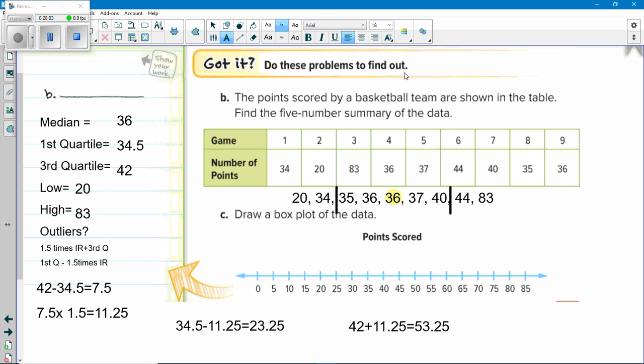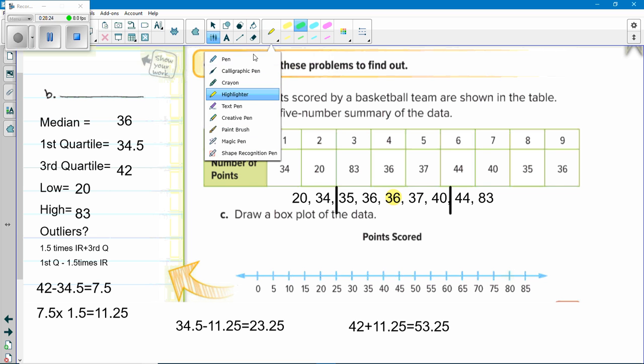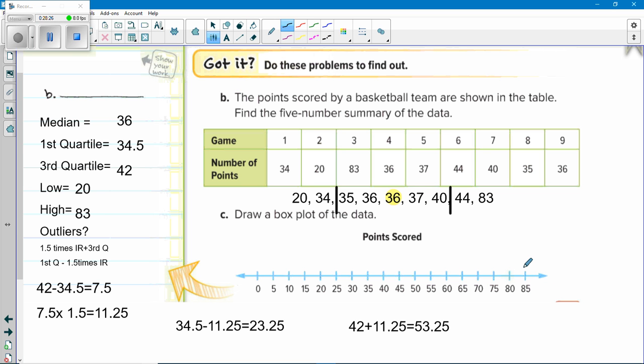So we go up here. Let me get this set up real quick. Okay. I'm going to put some dots in here. Alright, I'm going to try to go up above it. That's not going to be easy. Let's just do this freehand. Go with a pen. So over 83, which is a little bit past here, you're going to have an asterisk. And 20 is going to have an asterisk.